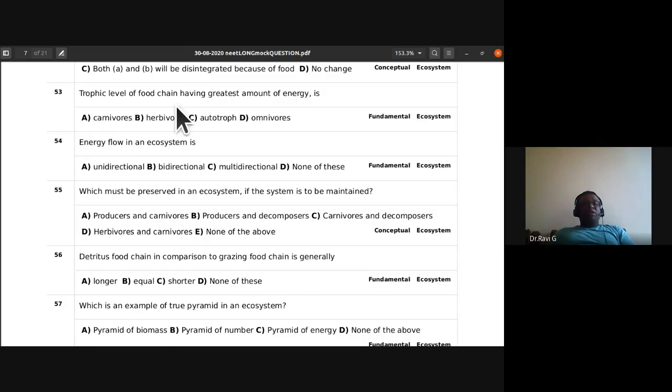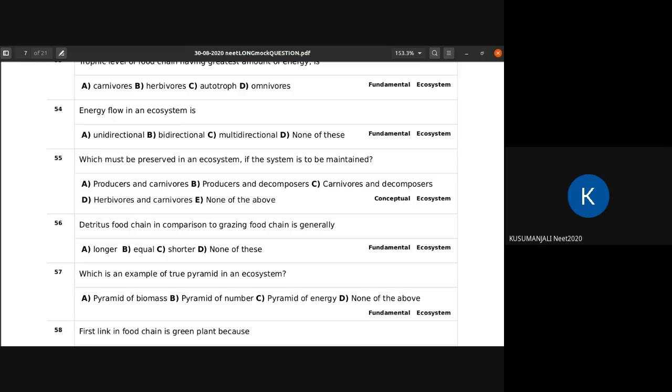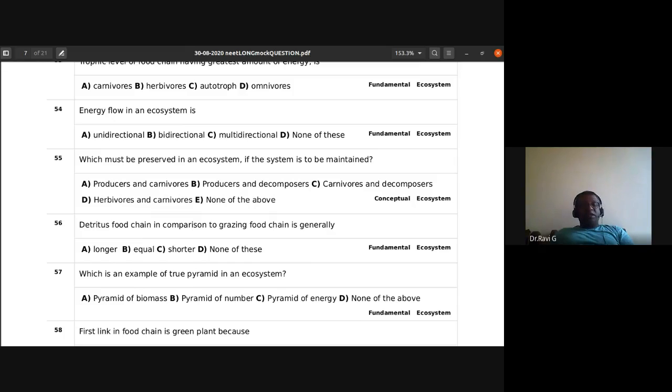Which must be preserved in an ecosystem if the system is to be maintained? So producers and carnivores, producers and decomposers, carnivores and decomposers, herbivores and carnivores, none of the above. Producers and decomposers, sir. So if the system has to be maintained, yes, very true. So the B, so 55th question. So 55th B is the right answer.